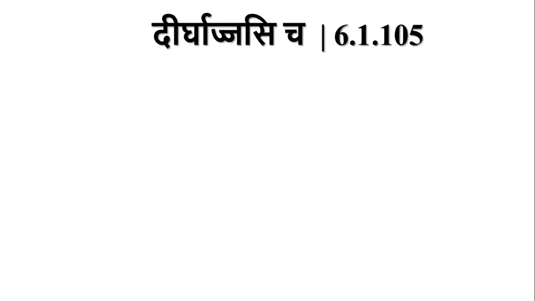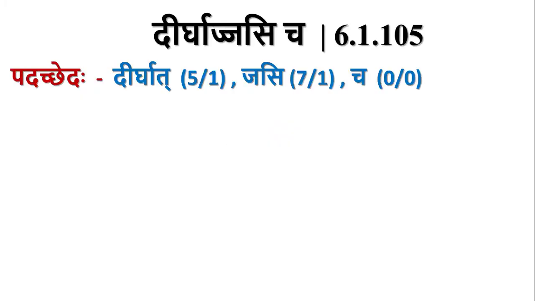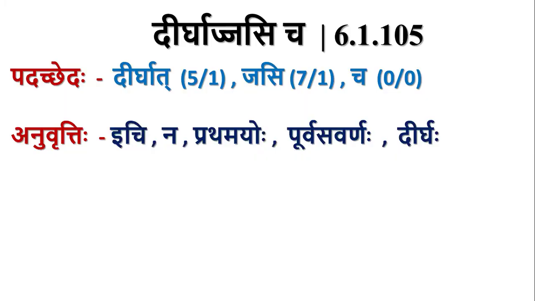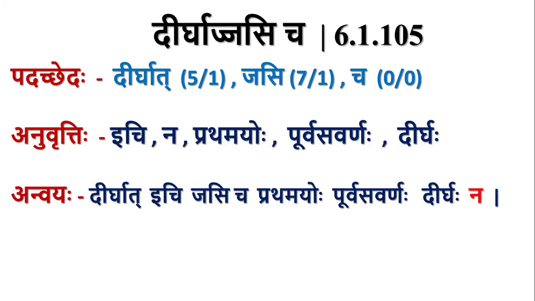The next sutra, dirghat jasicha. Dirghat panchami, jasicha, jasi saptami, cha avyaya. Anuvritti of ichi na pratamayoho purva savarnaha dirgha. All these come from the previous sutras. So the anvaya with the previous sutra is dirghat ichi. The usage of cha brings ichi from the previous sutra. Dirghat ichi jasicha pratamayoho purva savarnaha dirgha na.